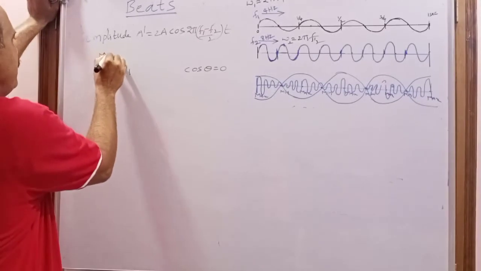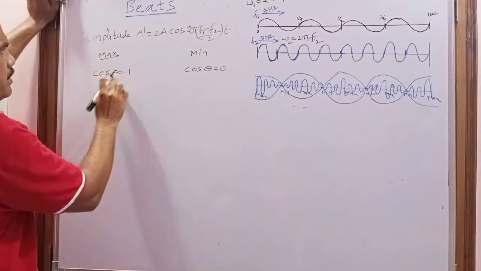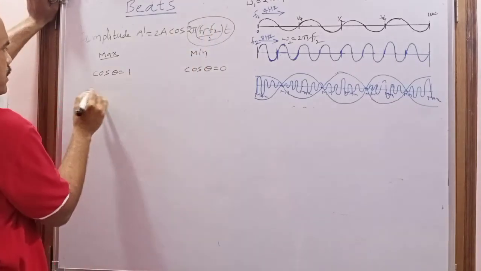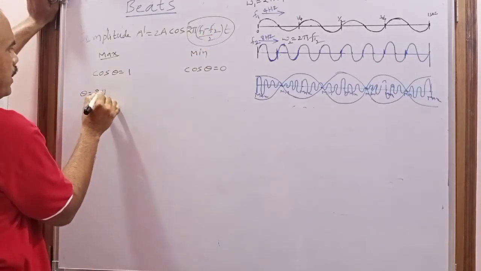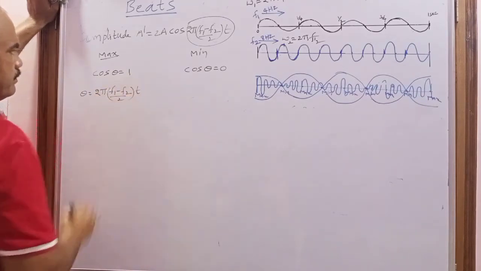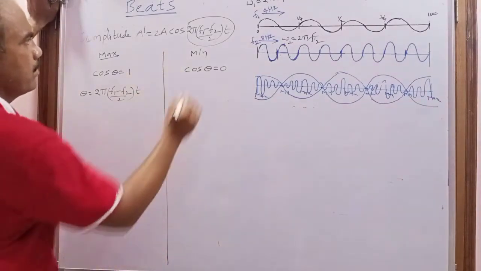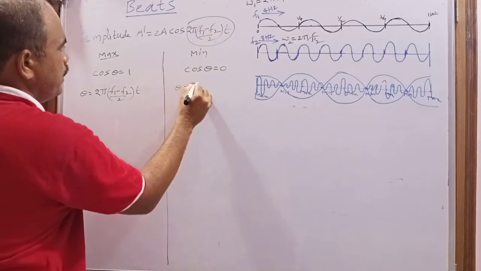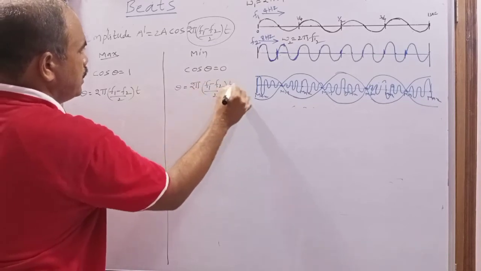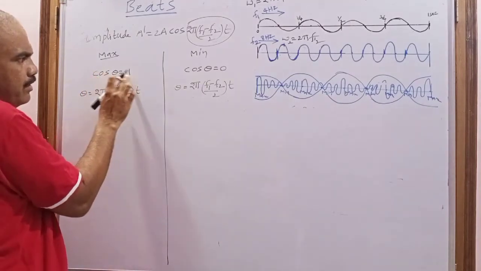So what is the condition? This is the maximum condition, and this is the minimum condition. Here theta is the whole term, theta equal to 2 pi (f1 minus f2)/2 into t. For what angle of theta is the cos value 1?